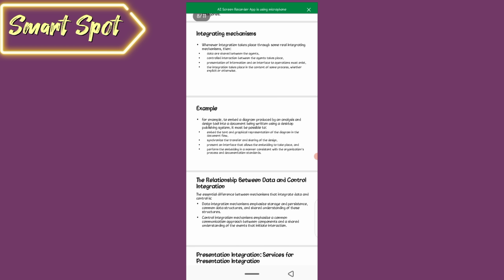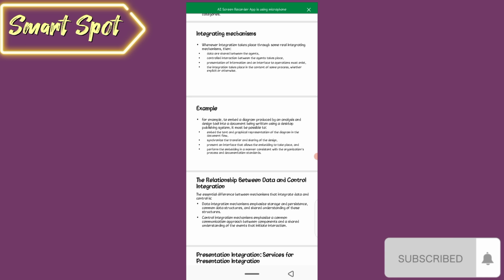Example. For example, to embed a diagram produced by an analysis and design tool into a document being written using a desktop publishing system, it must be possible to embed the text and graphical representation of the diagram in the document flow, synchronize the transfer and sharing of the design, present an interface that allows the embedding to take place, and perform the embedding in a manner consistent with the organization's process and documentation standards.